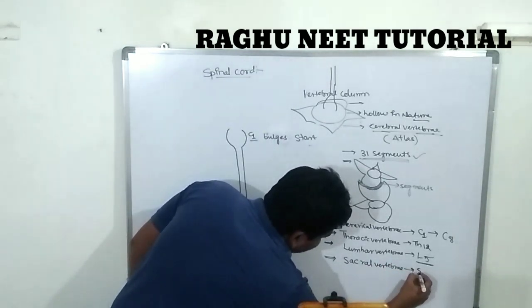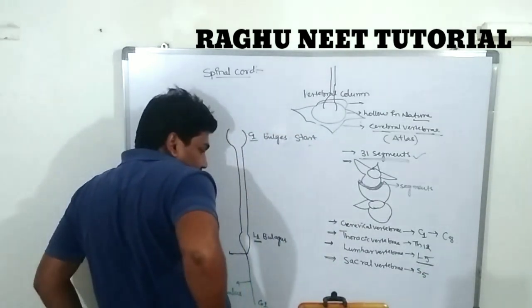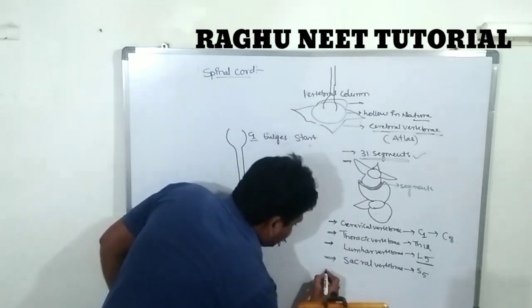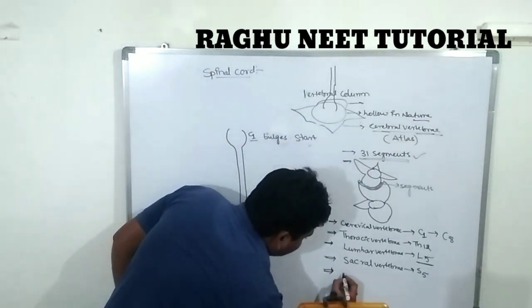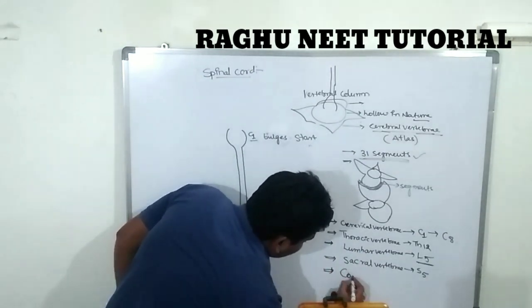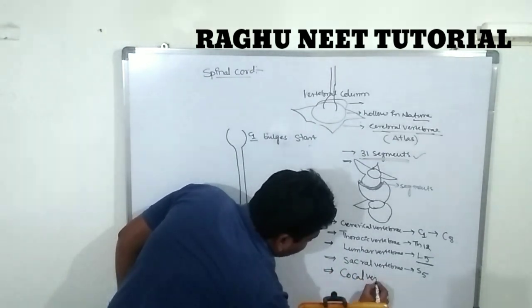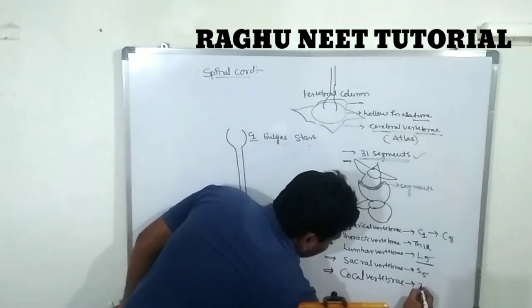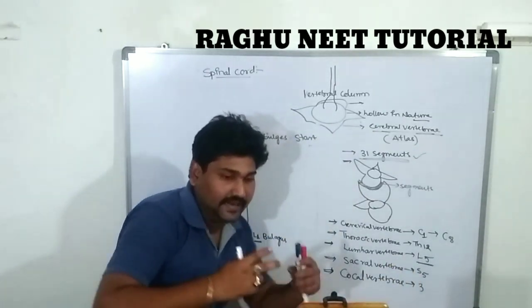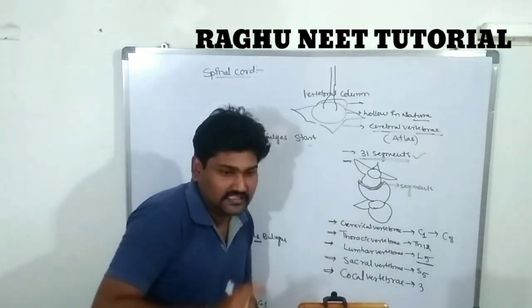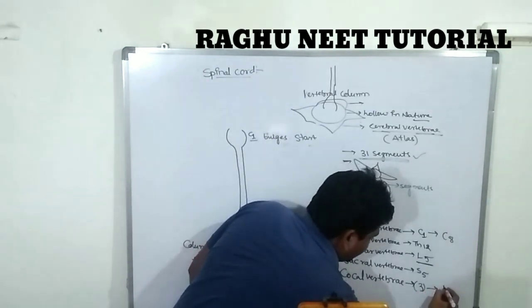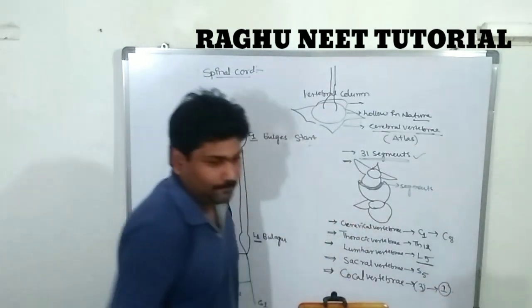Sacral vertebrae means S5, the remaining ones. The last one is known as the coccygeal vertebrae. The coccygeal vertebrae are 3, but these 3 are fused together to form one bone. That is called the coccyx, nothing but the tail.